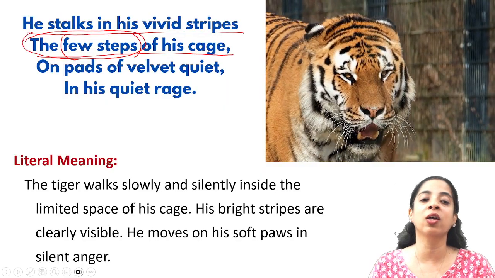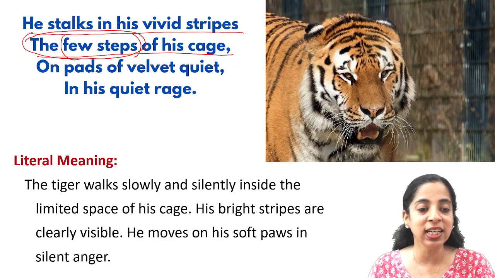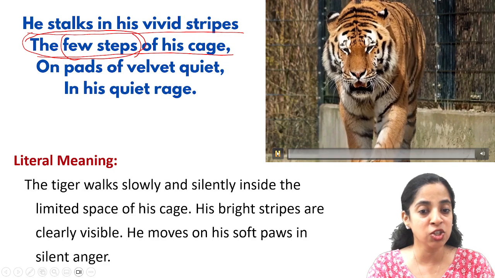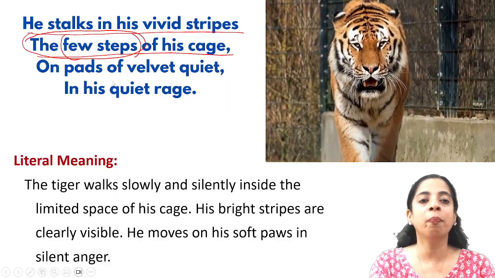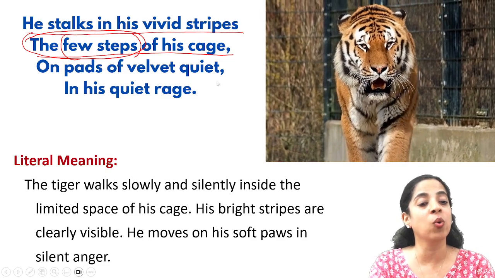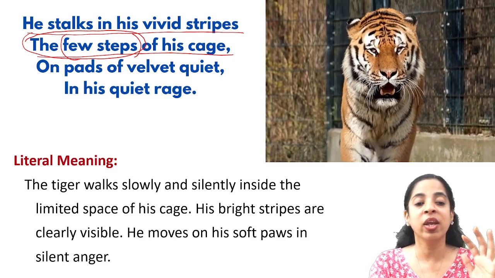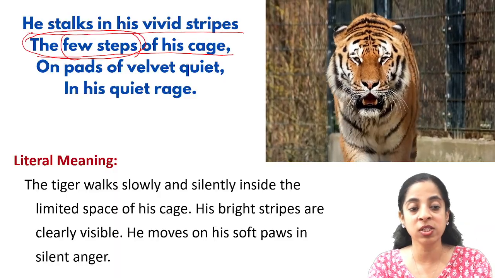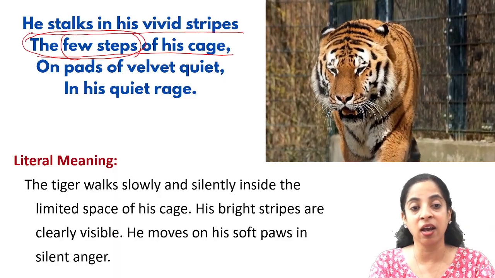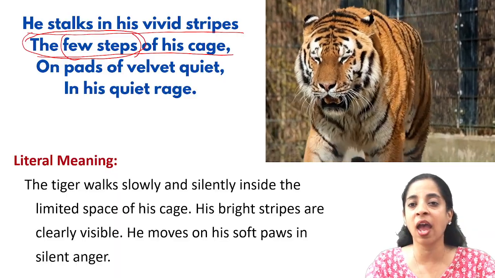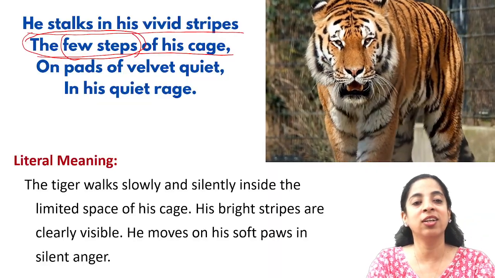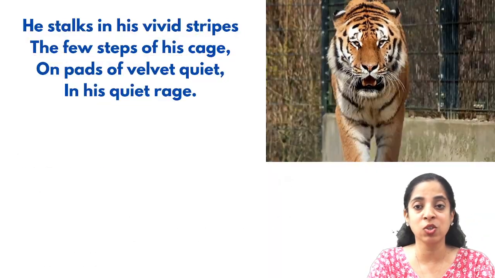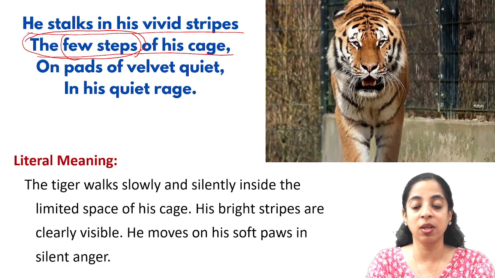So it shows that the tiger walks slowly and silently inside the limited space of the cage, and his bright stripes are clearly visible. On pads of velvet quiet in his quiet rage, he moves on his soft paws in silent anger. He's showing anger by being silent. So this is the literal meaning of these lines. I hope you have understood. The words are very important, so take the key words and write them.